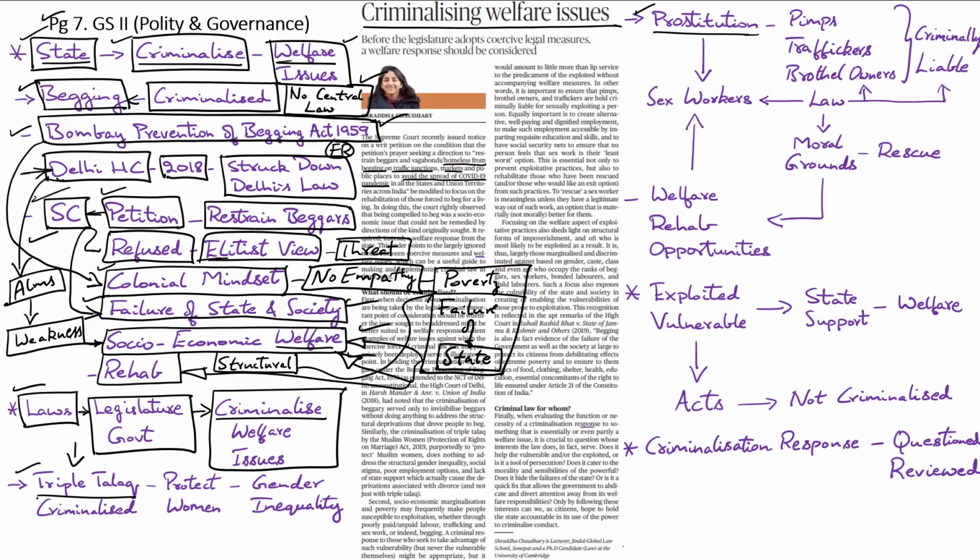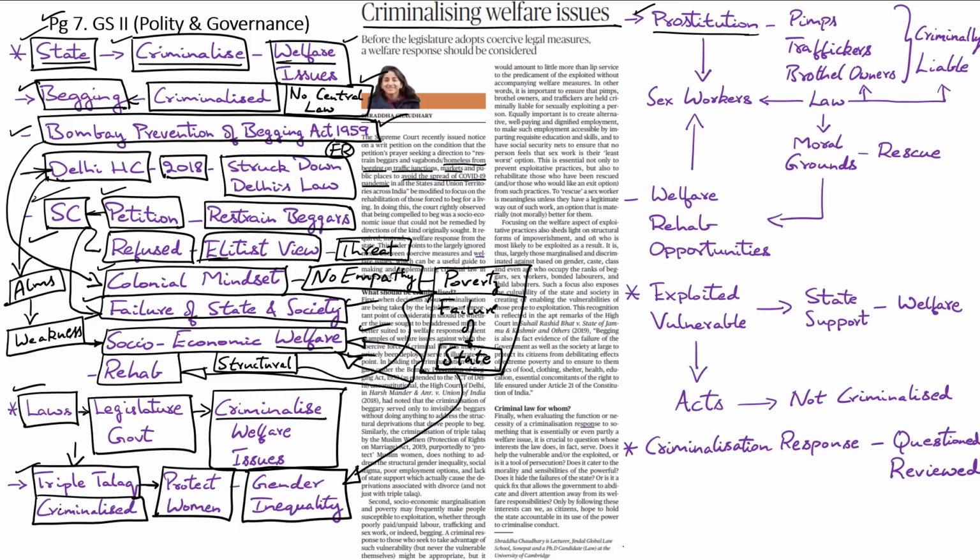Take, for example, the practice of triple talaq. There is no doubt that the practice of instant triple talaq in Islam violates the rights of women. But however, seeking to criminalize a civil issue will not lead to the upliftment of Muslim women, but it simply absolves the state of its responsibility towards working for the promotion of gender equality.